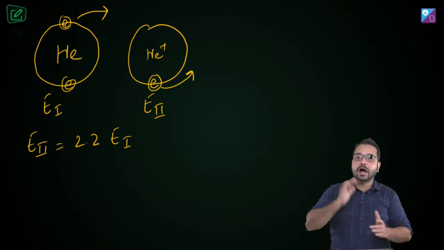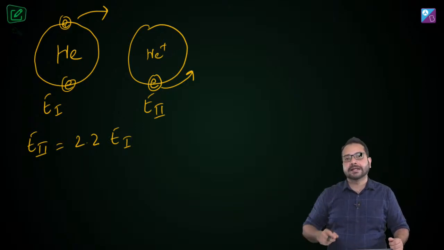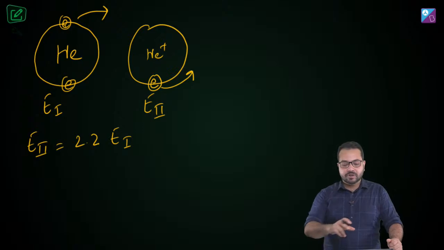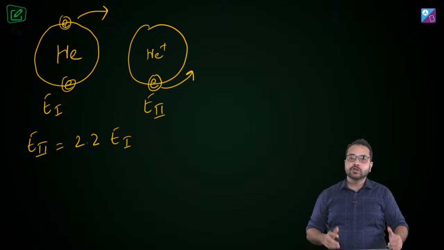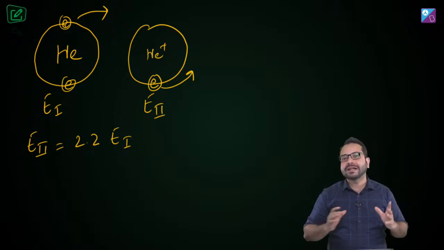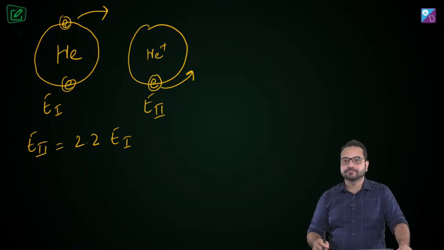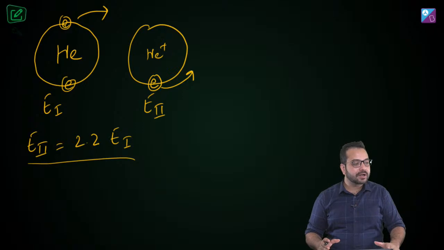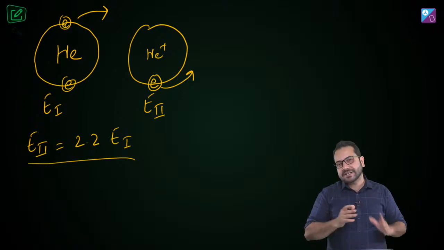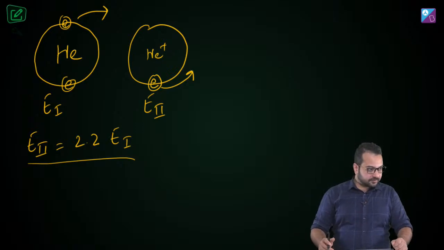Now the question is, how much energy would be required to take out both the electrons. Okay, so we'll have to take out the first electron first, and then we'll have to take out the second electron. So we have to figure out what will be the total energy required to take away both the electrons from the helium atom. Okay, and this relationship is given. So this is the question. I want you to give it another shot and see if you can get this right.